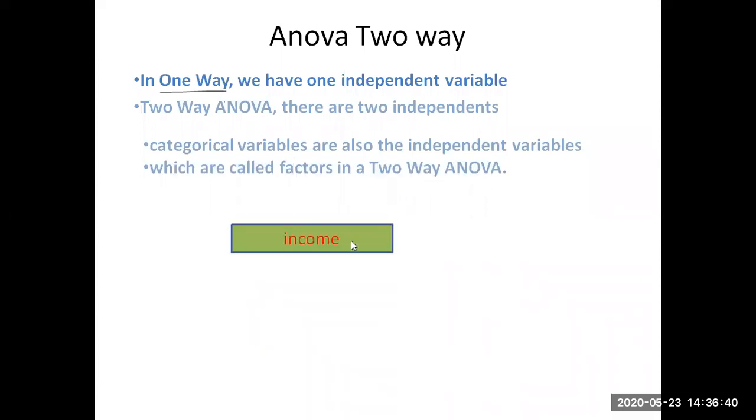So, let us consider income. Similarly, consider gender. Let us consider our college itself. The income of the parents may be low, middle, or high. We can categorize that into three types. So income can be divided into three categories: low income, middle income, and high income. Similarly, gender can be categorized into male and female.